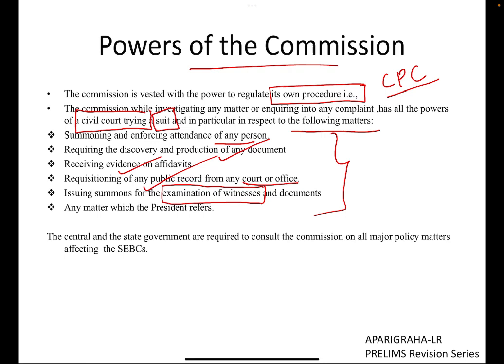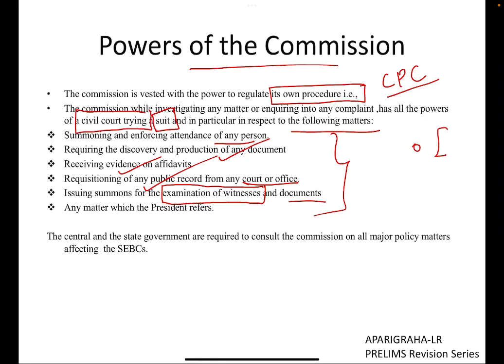As we see in the movies, witnesses who are standing in the court are examined by the lawyers. So the same procedure can be followed, since it is acting like a civil court. And documents, it can check the correctness of the document and any other matter which the president refers to it.